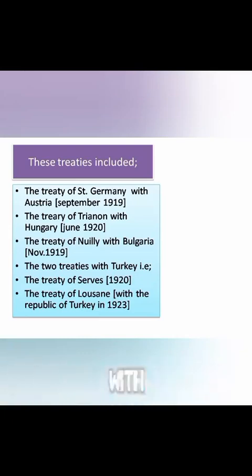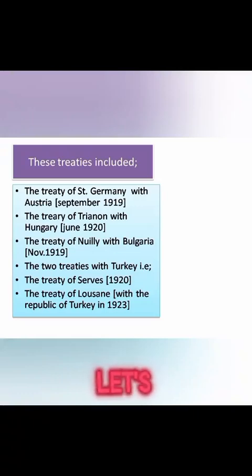The two treaties with Turkey: the first treaty is called the Treaty of Sèvres, and this was signed in 1920. And then the second treaty was the Treaty of Lausanne, and this was signed with the Republic of Turkey in 1923. That is after Turkey became a republic following the dismantling of the Ottoman Empire.